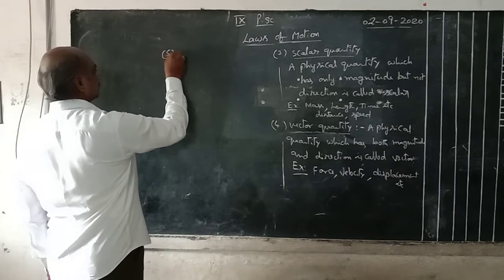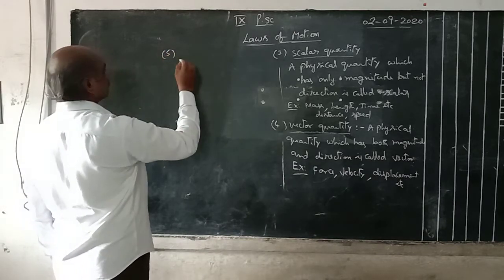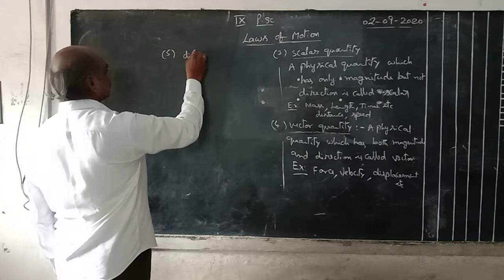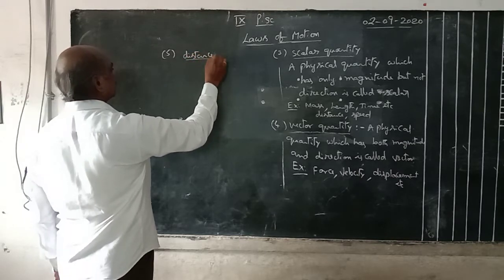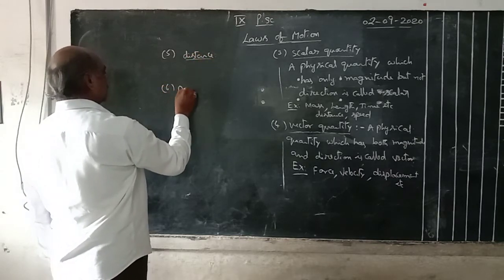Next, fifth one is distance. Sixth one, displacement.